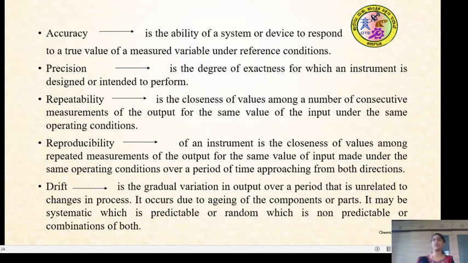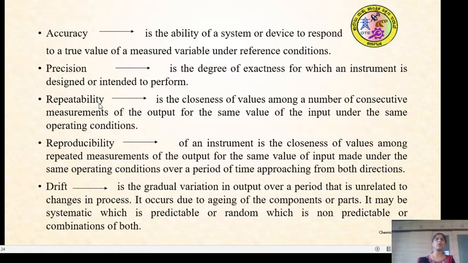For precision, you have to understand clearly the difference between accuracy and precision. Accuracy you might have within plus or minus 1%, plus or minus 2%, and that goes on in any particular instrument. Precision means the exact value. If you want to get 70 degrees of that particular hot bath temperature, the instrument must be able to measure 70 degrees itself. That is the precision. Precision is the degree of exactness for which the instrument is designed or intended to perform. Are you understanding?